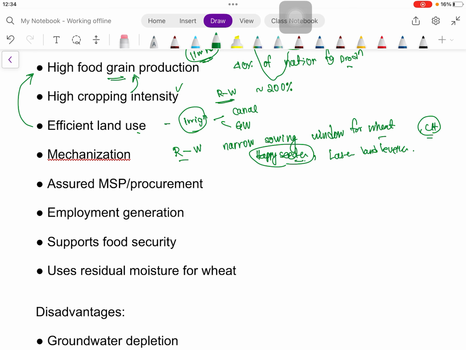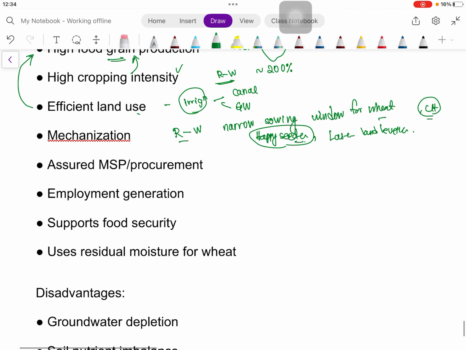Another advantage of this rice wheat cropping system is that assured MSP is there, the market is well developed, and there is also government procurement for both rice and wheat. So it provides assured income, and the marketing channel is well developed, so marketing risk is also low.